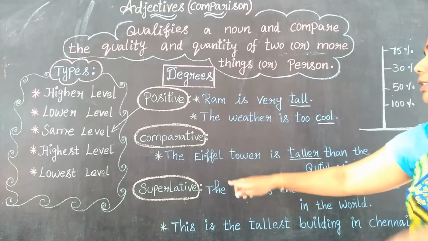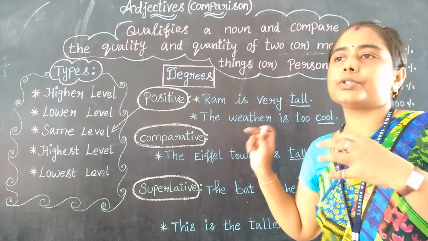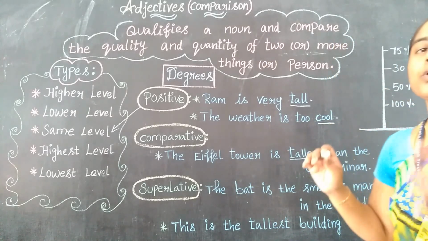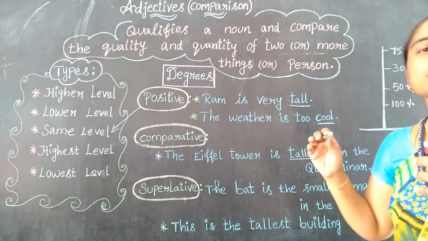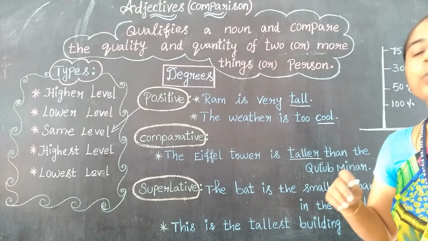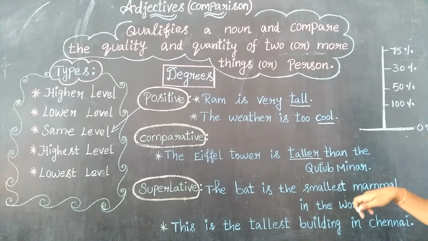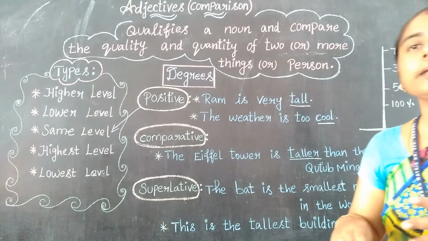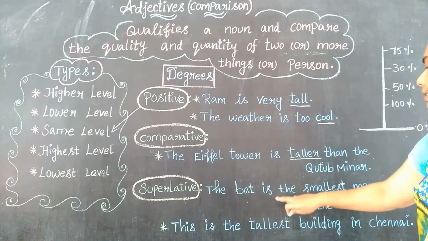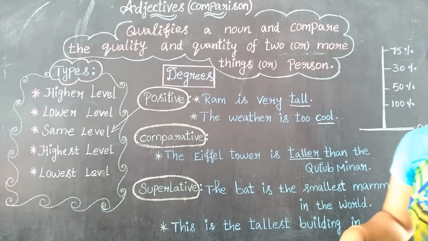See the next one, superlative. See, superlative degree. This is the single out one. Yes, this always refers to single out, more than one. So the bat is the smallest mammal in the world. You know that bat. Yes, it is the smallest mammal in the world.